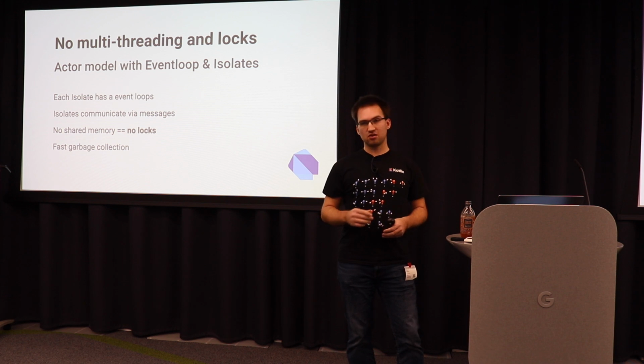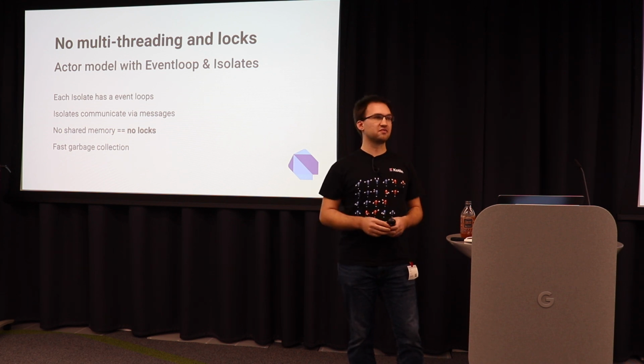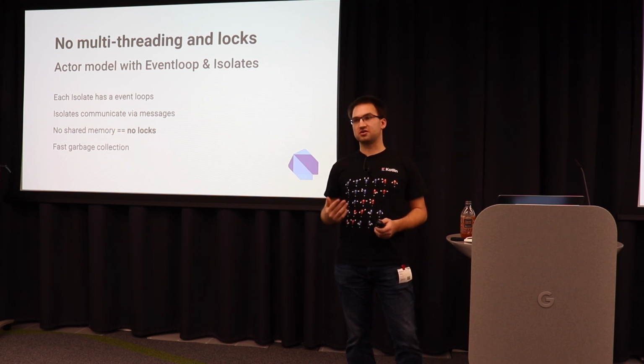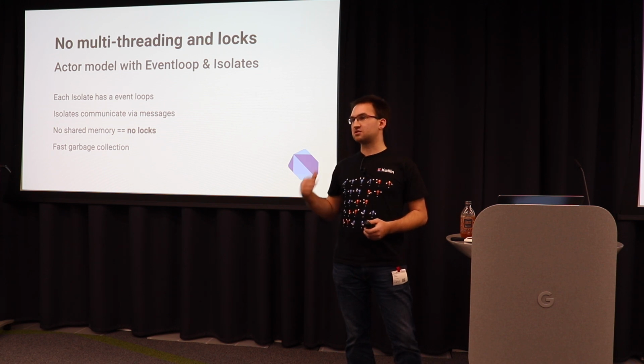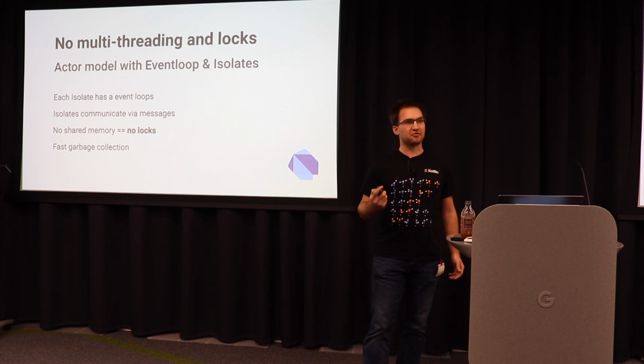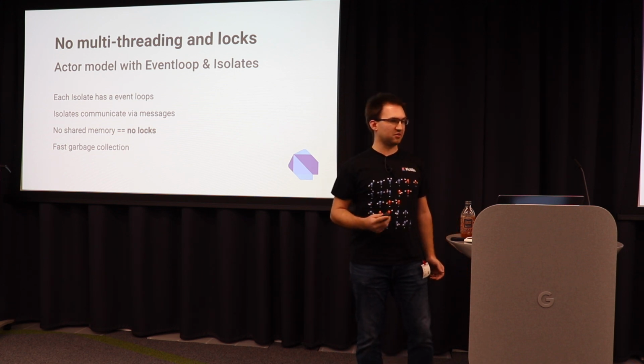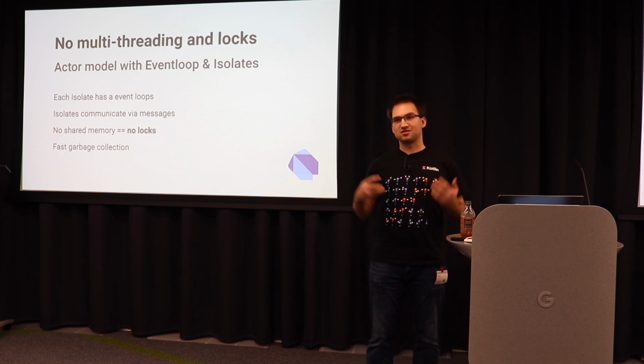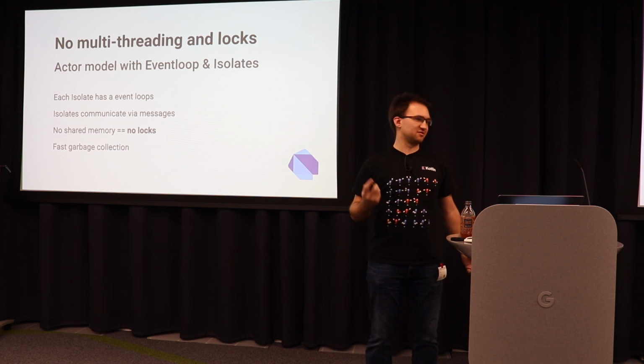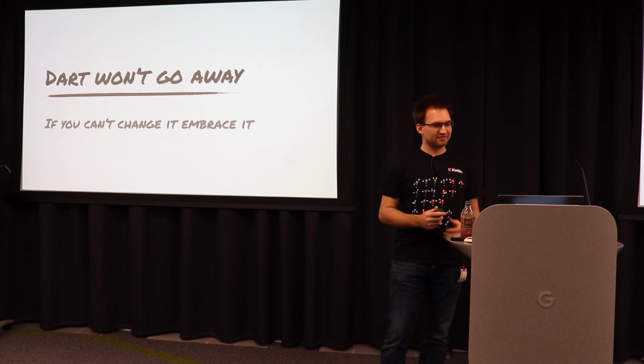And together with the event loop, it is well built for user interfaces because everything is responsive and only queues messages. Nothing blocks. So we have multiple technical reasons why Flutter chose Dart as a primary language, not only because it's Google and they want to use a Google language.